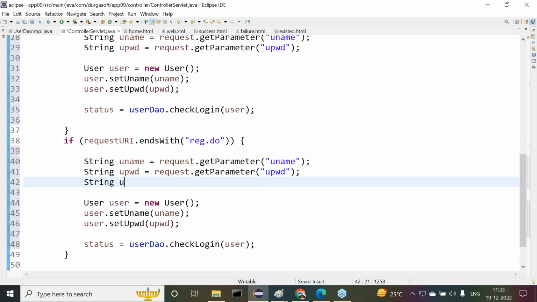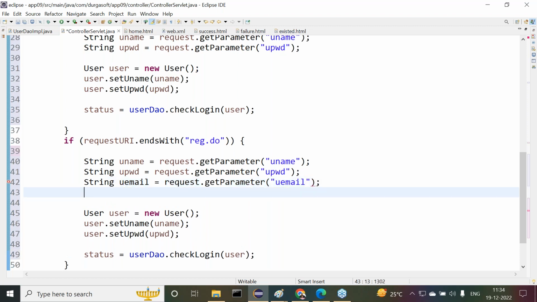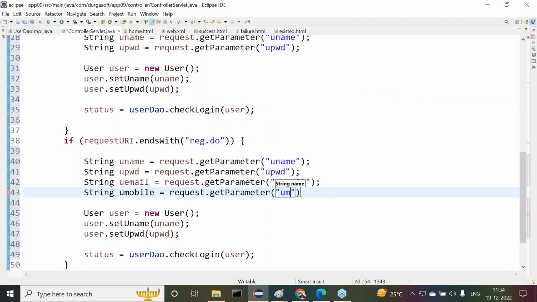Not only that, string uemail is equal to request dot get parameter of uemail, string umobile is equal to request dot get parameter of umobile. That's it.